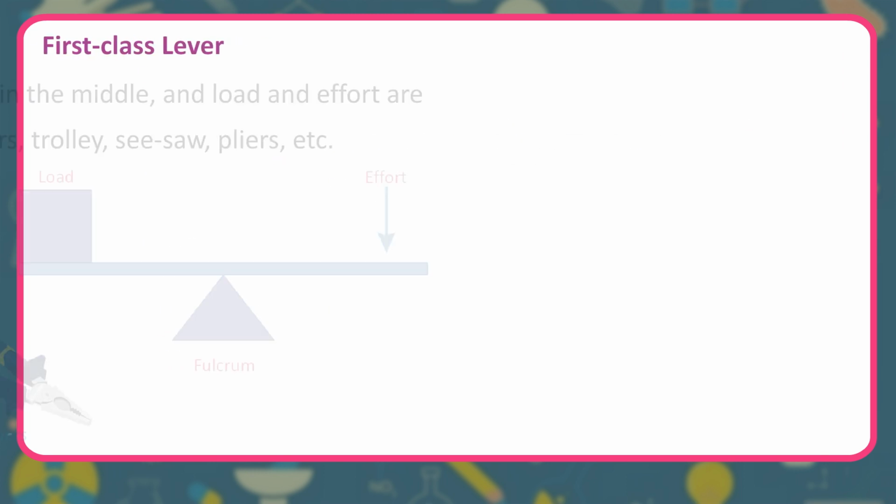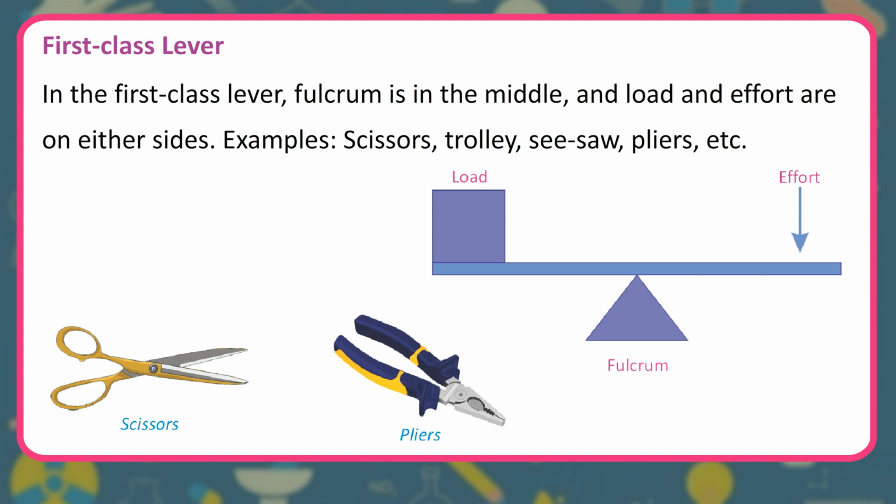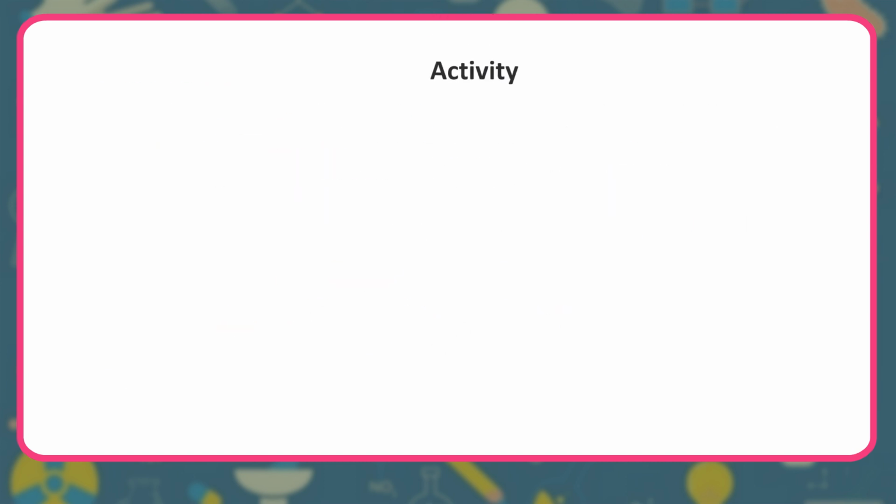First class lever. In the first class lever, the fulcrum is in the middle, and load and effort are on either side. Examples: scissors, trolley, seesaw, pliers, etc.